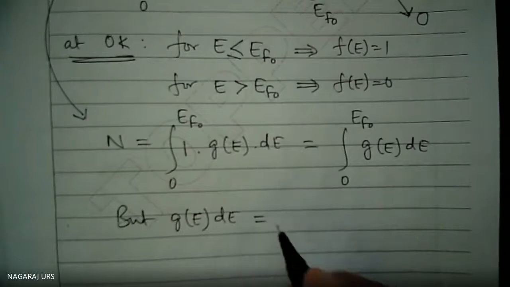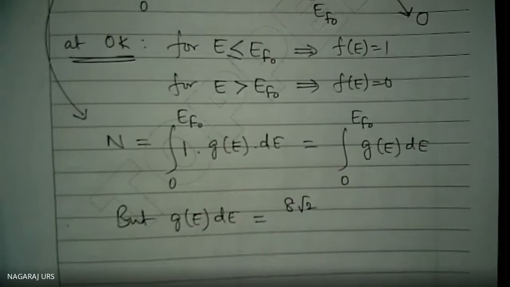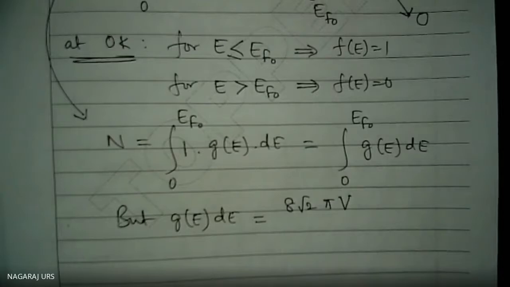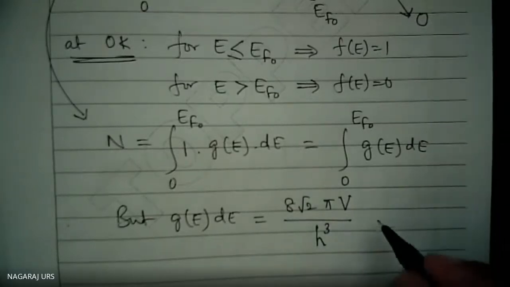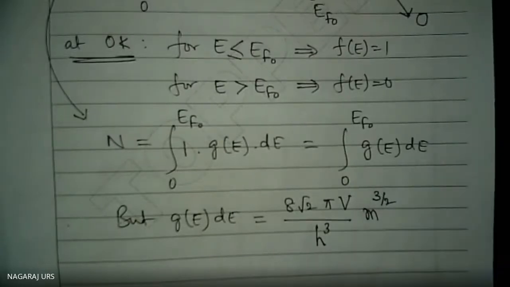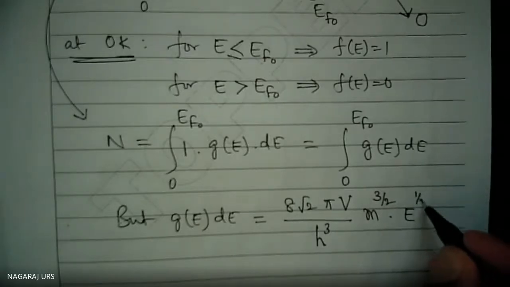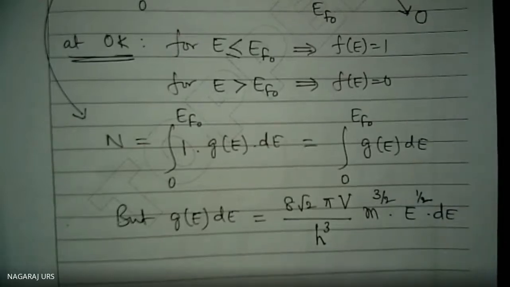So, g(E)dE is equal to 8 root 2 pi V, where V is the volume and pi is 3.14, divided by h cube, where h is Planck's constant, times mass of the electron raised to the power 3 by 2, into energy E to the power half into dE.